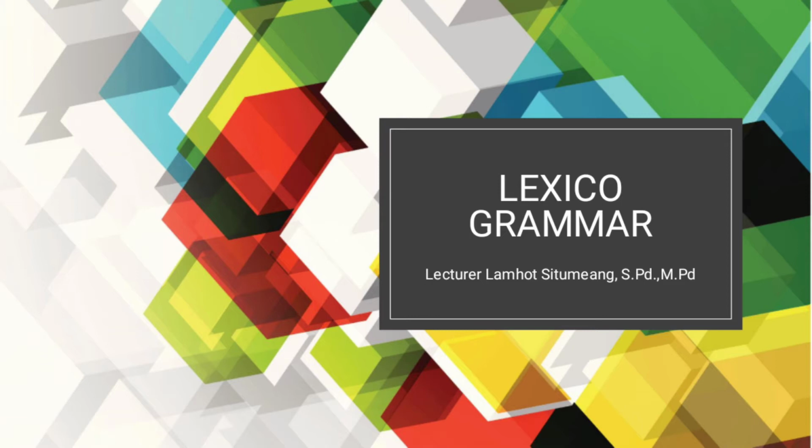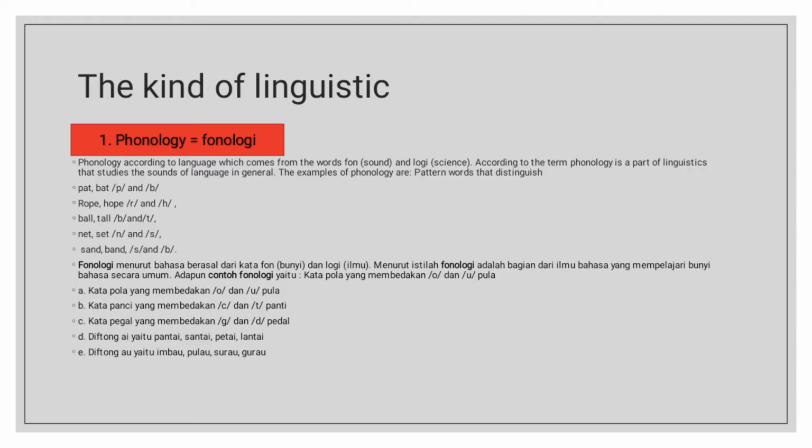I want a presentation about lexicogrammar. The kinds of linguistics. 1. Phonology. Phonology, according to language, comes from the words phono, sound, and logy, science. According to them, phonology is a part of linguistics that studies the sound of language in general.